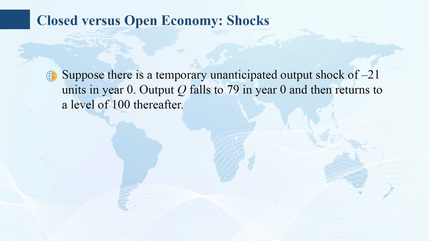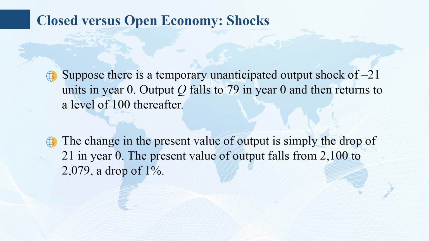Output Q falls to 79 in year 0 and then returns to a level of 100 thereafter. The change in the present value of output is the drop of 21 in year 0. The present value of output falls from 2,100 to 2,079, a drop of 1%.